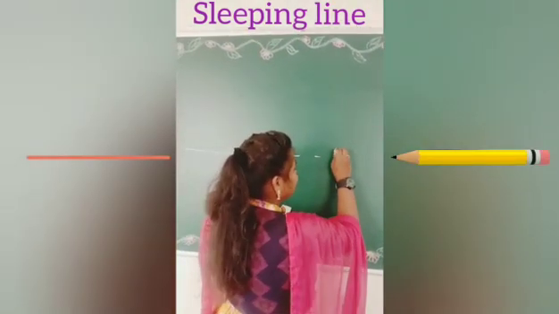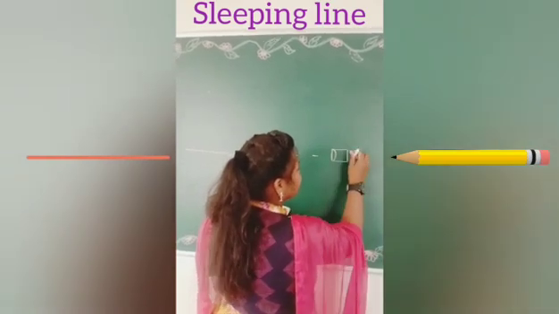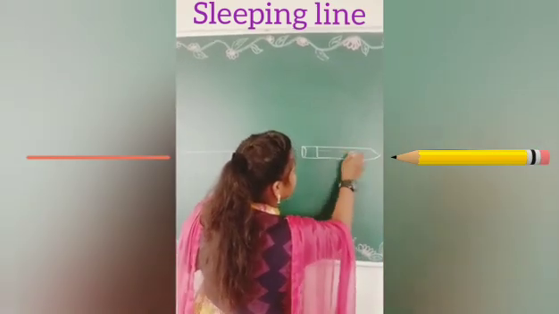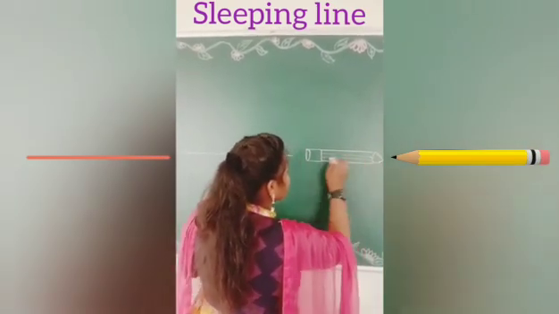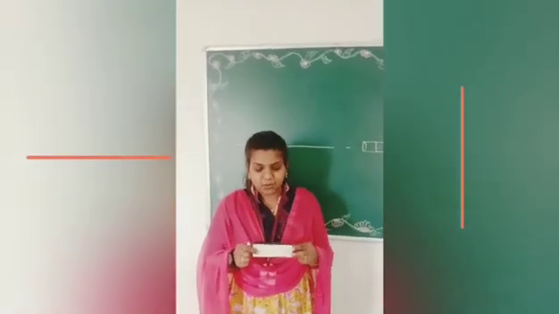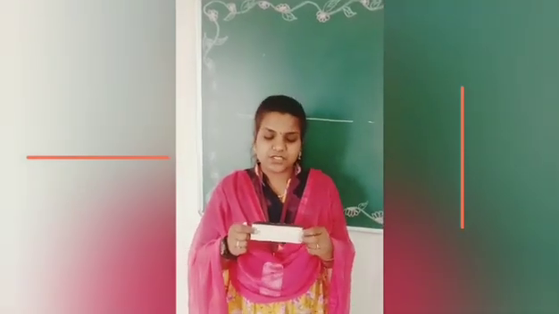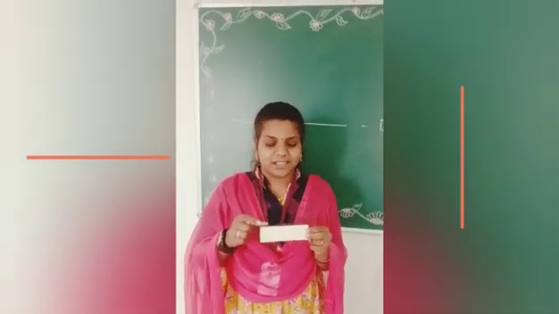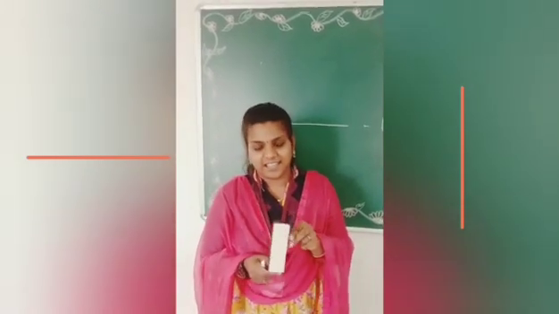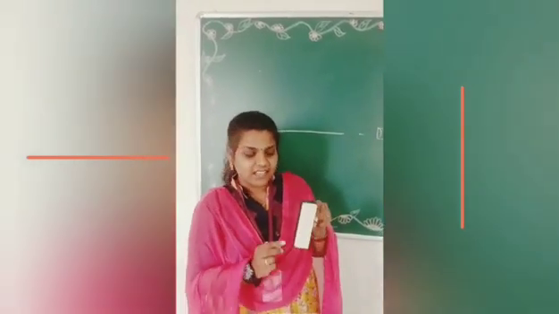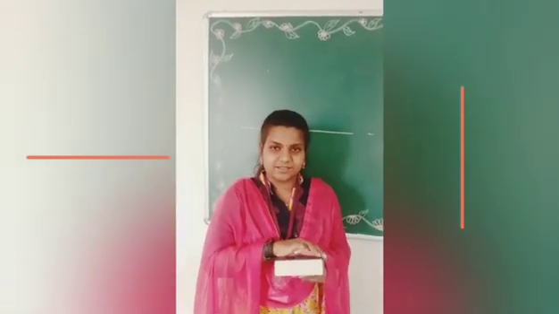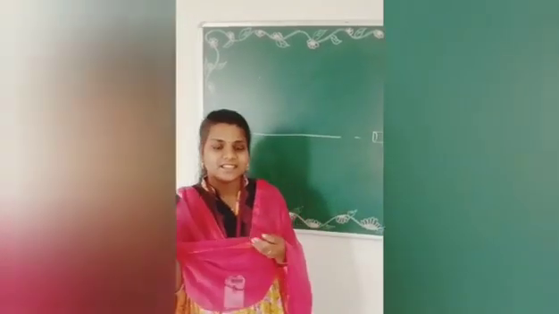Pencil. So if you hold the pencil, this is duster. I am holding this duster in this position. So this is sleeping line. If I hold this duster in this position, this is standing line. This is standing line, and horizontally, this is sleeping line. So shall we go to the next line?